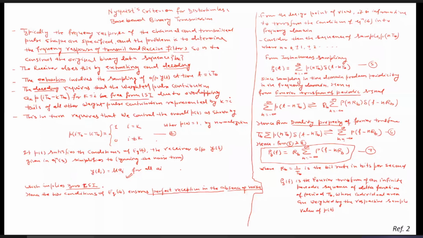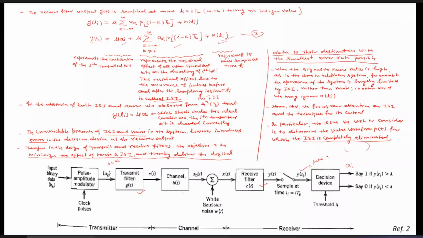No distortion arises due to the ISI, and in fact, as we have already considered, we ignore the effect of the noise terms. So this y(ti) will be simply mu ai, which implies zero ISI. This is how we can minimize the ISI. That is, we need to choose the pulse PT, and PT is nothing but the impulse response of the transmit filter, channel, and receive filter. Considering all this, we are to find the pulse PT